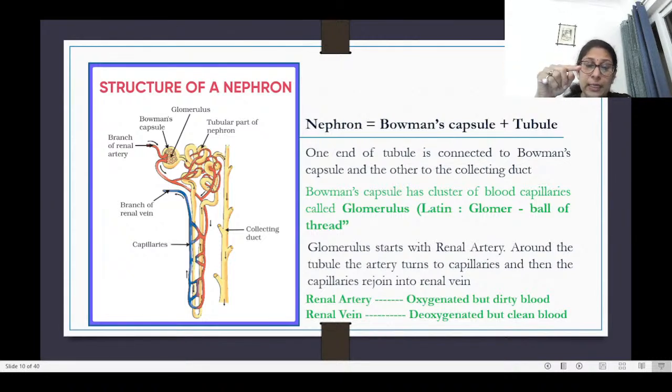The renal vein takes back deoxygenated blood, but it is clean blood in terms of the fact that the urea, the excess salts and other waste products have been removed from this blood during its passage through the nephron. So the renal vein carries deoxygenated but clean blood, and the renal artery brings in oxygenated but dirty blood.